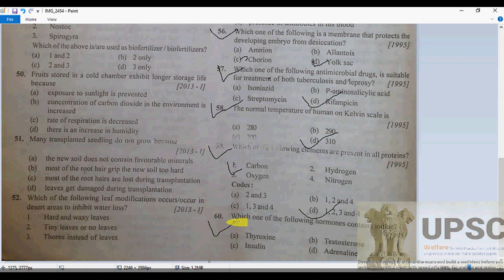60 number question. See, which of the following hormones contains iodine? Iodine, of course, that is thyroxine. Why is it so? Because the thyroxine hormone and iodo-thyronine, the thyroid hormones, are secreted by the thyroid follicular cells of the thyroid gland. So the major component of the thyroxine hormone is iodine. Where there is deficiency of iodine, goiter comes down, of course. In rough language, we can say goiter is due to deficiency of iodine, my dears.